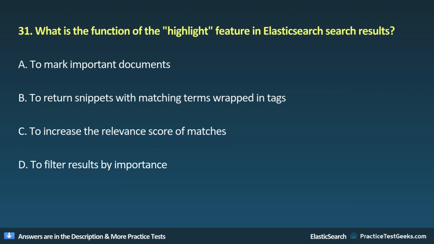31. What is the function of the highlight feature in Elasticsearch search results? A. To mark important documents. B. To return snippets with matching terms wrapped in tags. C. To increase the relevance score of matches. D. To filter results by importance.